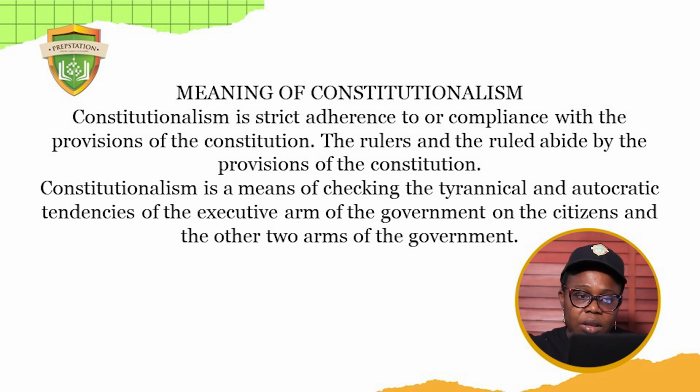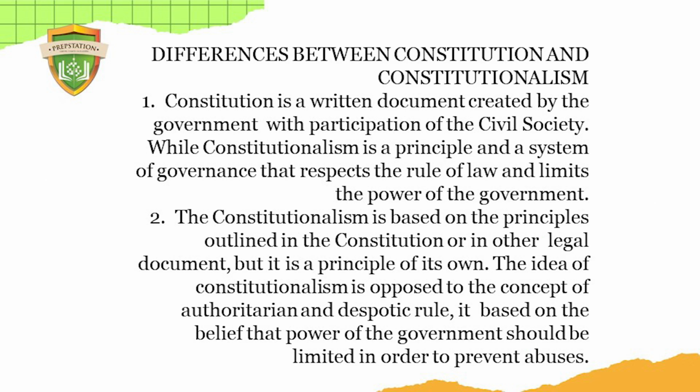Okay, let's look at two differences between the Constitution and constitutionalism. Number one, the Constitution is a written document created by the government with the participation of the civil society, while constitutionalism is a principle and a system of governance that respects the rule of law and limits the power of government.